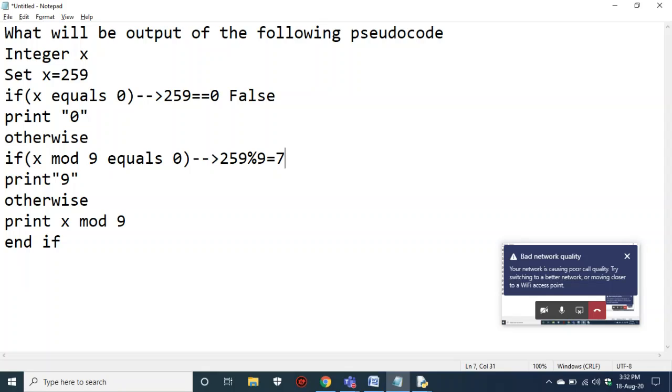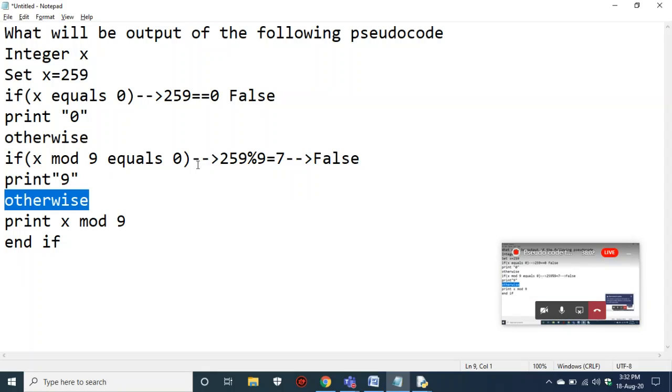So this is also false, it doesn't print 9, and it goes to the next elif statement. This "otherwise" indicates they have been written in elif, so only one block will be executed.